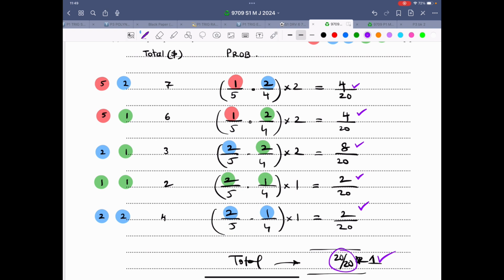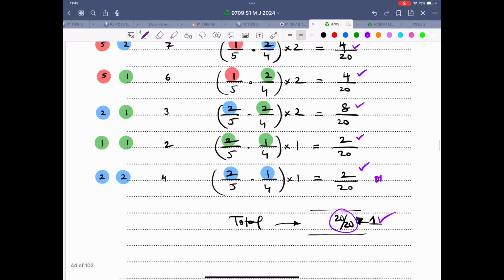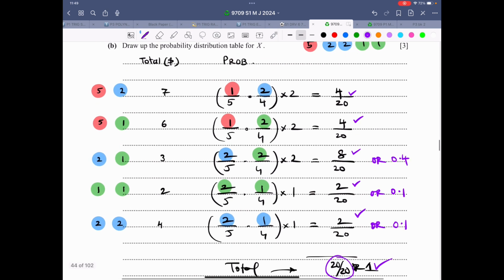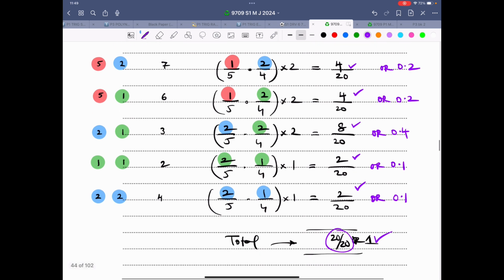That means I have done it all perfectly correct. Now 2 over 20 can be written as 0.1. 8 over 20 is 4 over 10, that's 0.4. 4 over 20 is 2 over 10, that's 0.2, and this is 0.2, again double check. 0.2 plus 0.2 is 0.4, 0.4 plus 0.4 is 0.8, 0.9, 0.10, that is again 1.